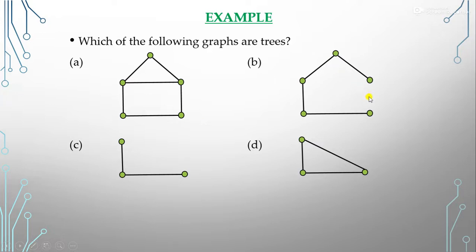Here if we talk about graph B, it cannot form any circuit, it means it is a tree. Here again there is no circuit, it means it is a tree. And here if we talk about graph D, it forms a circuit, so it's not a tree. So according to that, our B and C graphs show the trees.